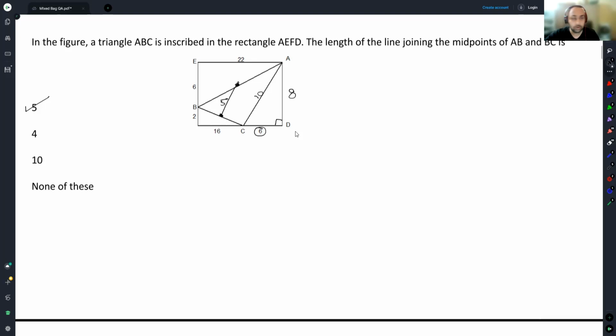Some of us may have picked round 2 for the simple reason that this would require you to draw the diagram in the notebook and then you would figure it out, which is a perfectly reasonable decision to make. Some of you would have been able to see, okay, 8, 6, 10, 5, only the midpoint we have to see. You can probably mentally draw the lines and work your way forward. Round 1 is also okay. The person who is skipping within 30 seconds is most likely skipping because this is geometry. I don't like geometry. Geometry is tough. Please don't make decisions based on topic.